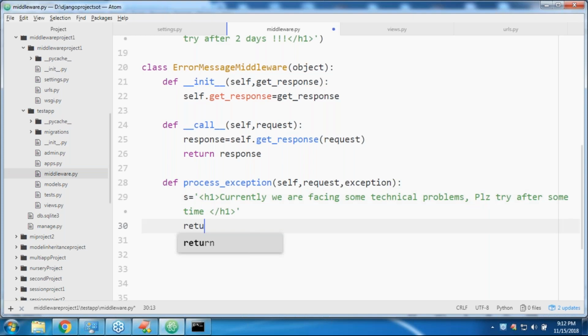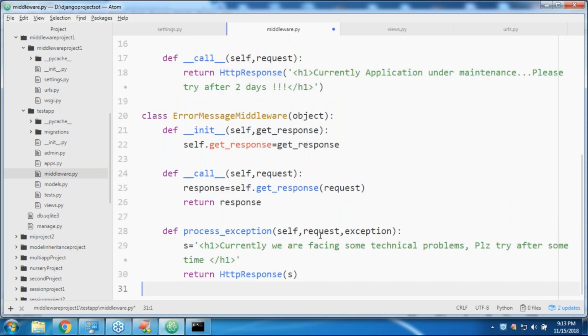That's all. Now I hope you are in a position to understand. Whenever our view function faces any problem, immediately this middleware's process_exception is going to execute. It is going to provide this customized response which can be understood by the end user. That's what you people should be aware of.